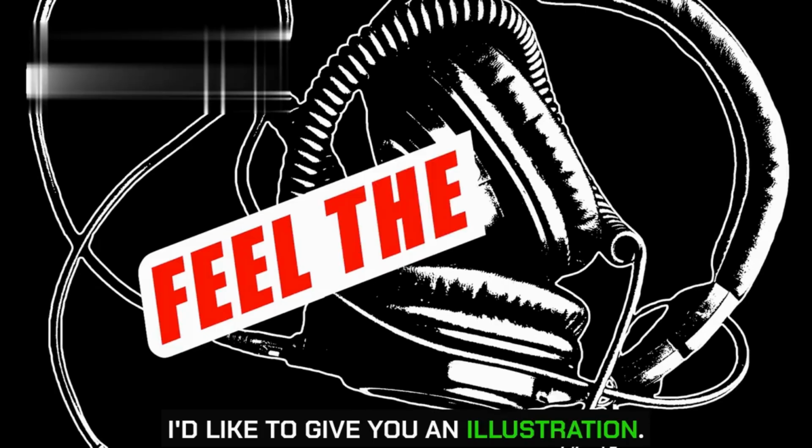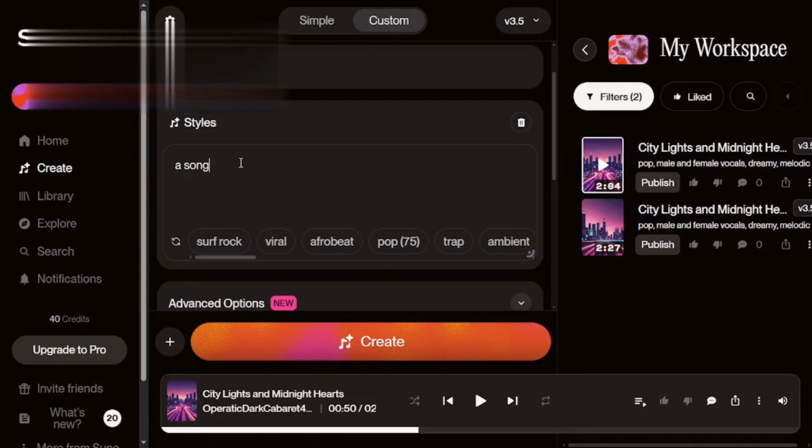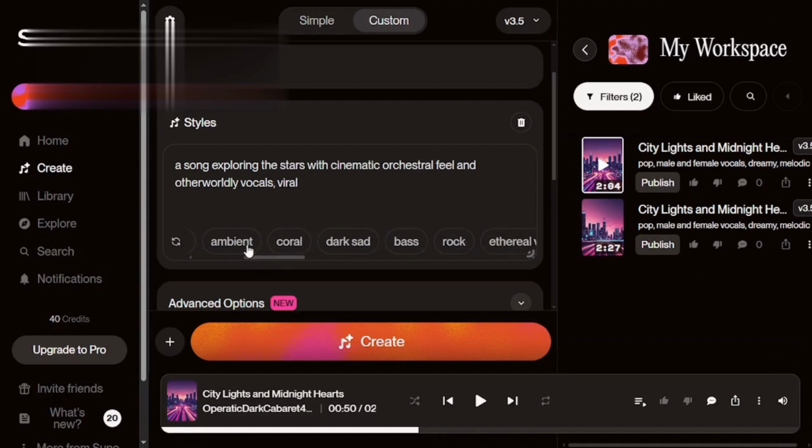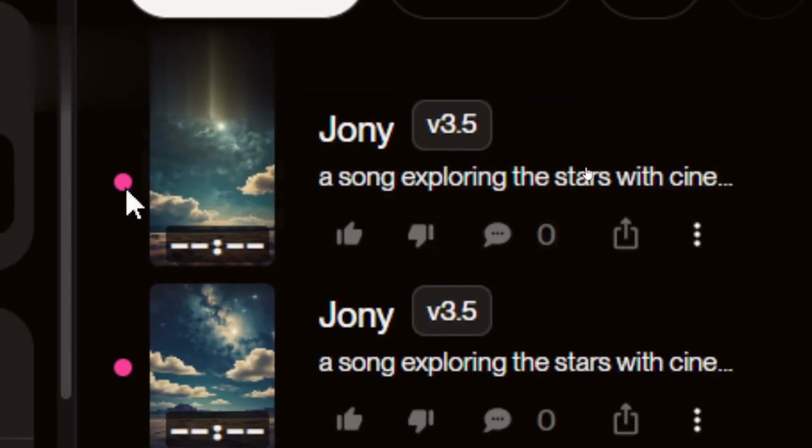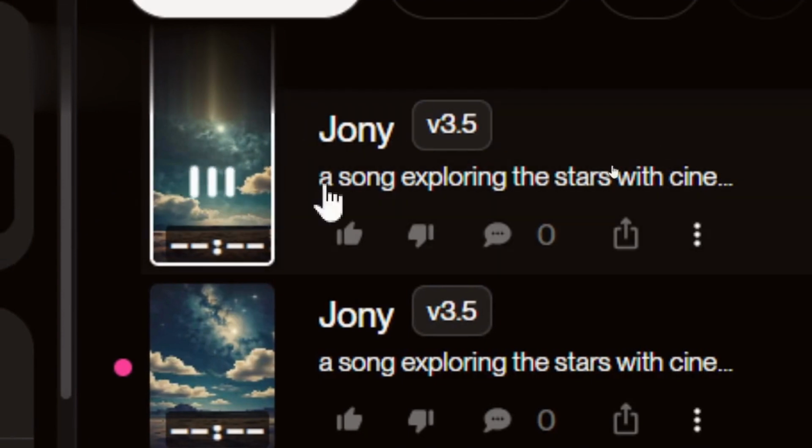I'd like to give you an illustration. I wrote a song exploring the stars with cinematic orchestral feel and otherworldly vocals. Suno then came up with this wonderful space-themed song which sounded like it could have been on a film score. I then altered the same premise to electronic beat-based, and now we have a chillwave anthem. Endless possibilities. Remember, Suno is all about experimentation.